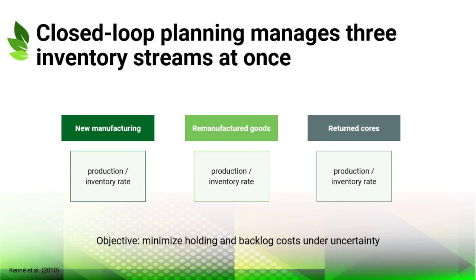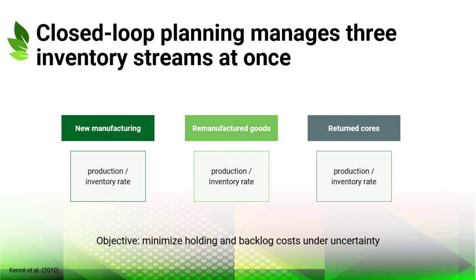This slide presents the three streams that must be managed simultaneously in a closed-loop system. The first stream is new manufacturing, where products are produced from conventional inputs. The second stream is remanufactured goods, where recovered items or components are restored for use. The third stream is returned cores, which arrive with uncertain volume and condition.